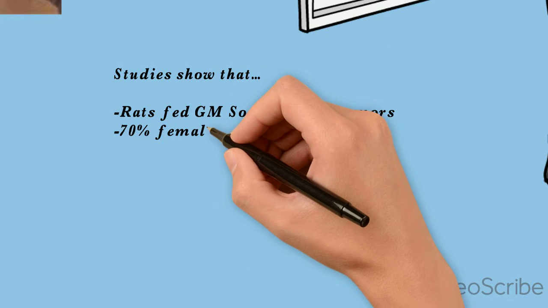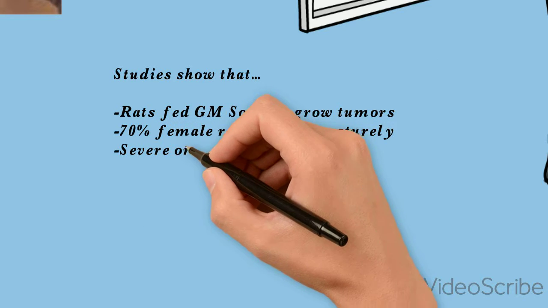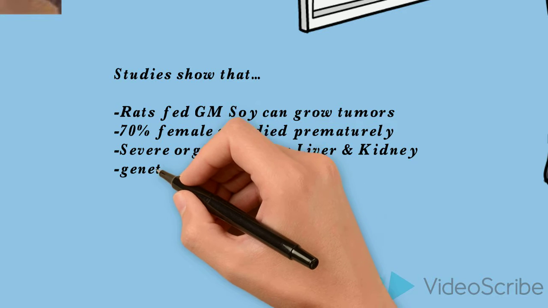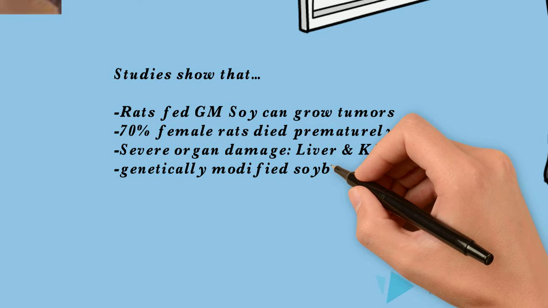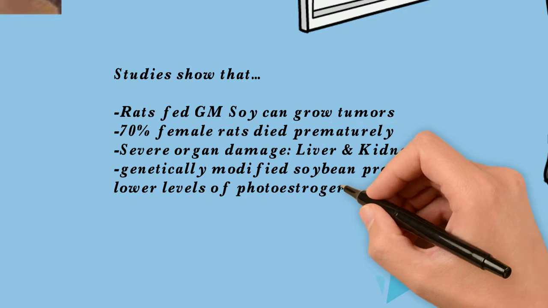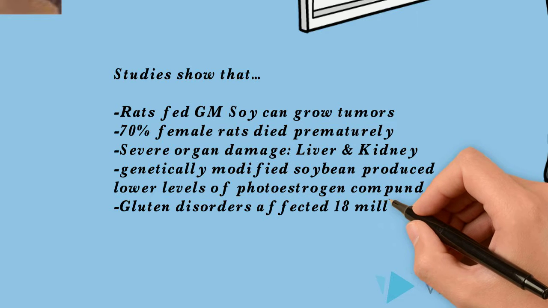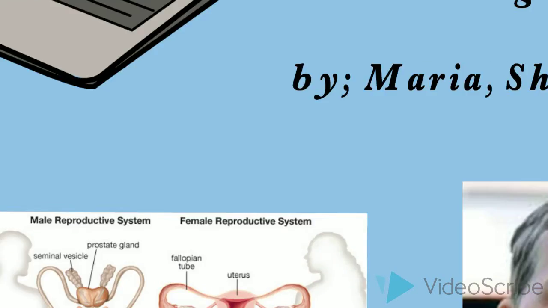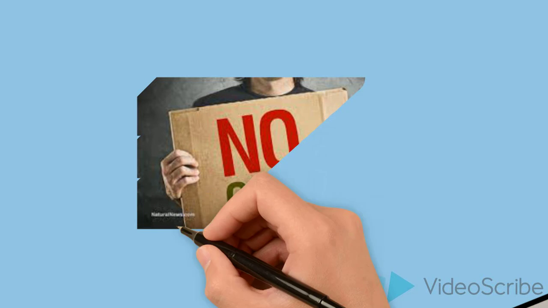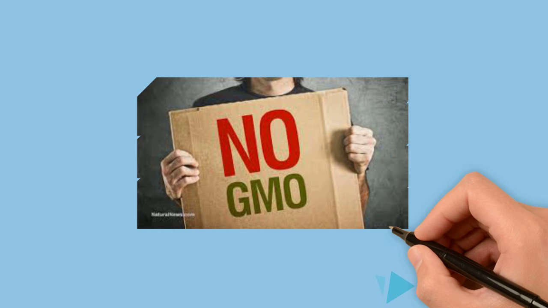Studies show that rats fed genetically modified soy can grow tumors. 70% of female rats died prematurely. Severe organ damage in the liver and kidney. Genetically modified soybean products lower levels of phytoestrogen compound, which help fight diseases. Gluten disorders also affected 8 million Americans.